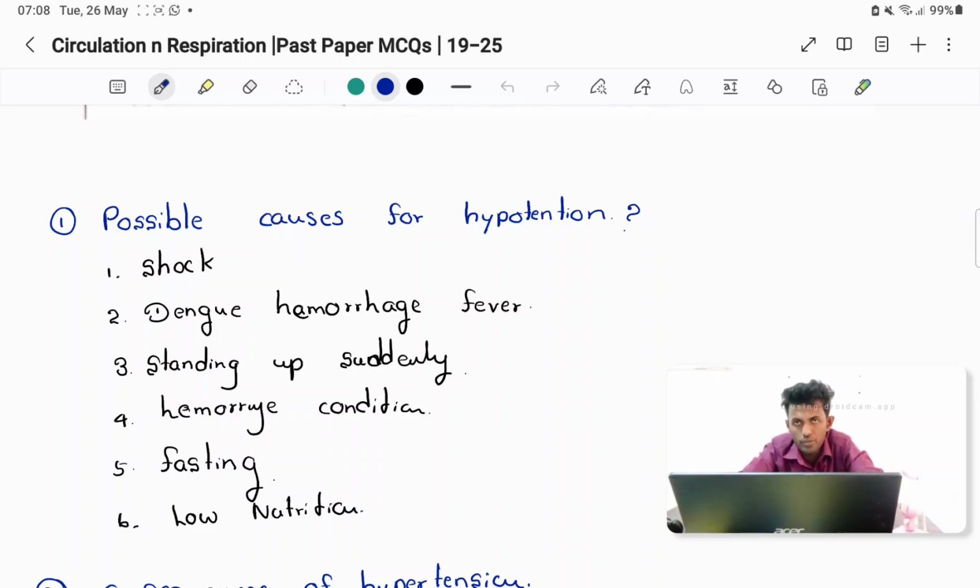When you lie down and stand up suddenly, this happens mostly in some patients and very old persons. Their blood pressure levels can't be maintained properly once they lie down and suddenly get up, right? And hemorrhage conditions, and stroke conditions are also possible.